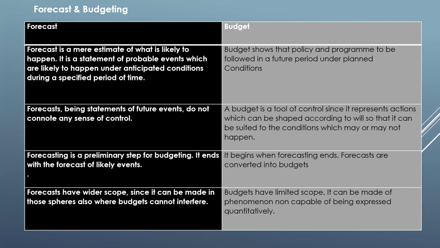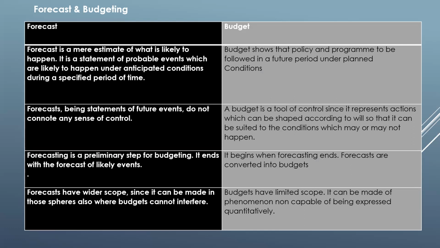Forecasts, being statements of future events, do not carry any sense of control, whereas budget is a tool of control since it represents actions which can be shaped accordingly at will so that it can be suited to the conditions which may or may not happen. Forecasting is a preliminary step for budgeting. It ends with the forecast of likely events, whereas budgeting begins when forecasting ends. Forecasts are converted into budgets.